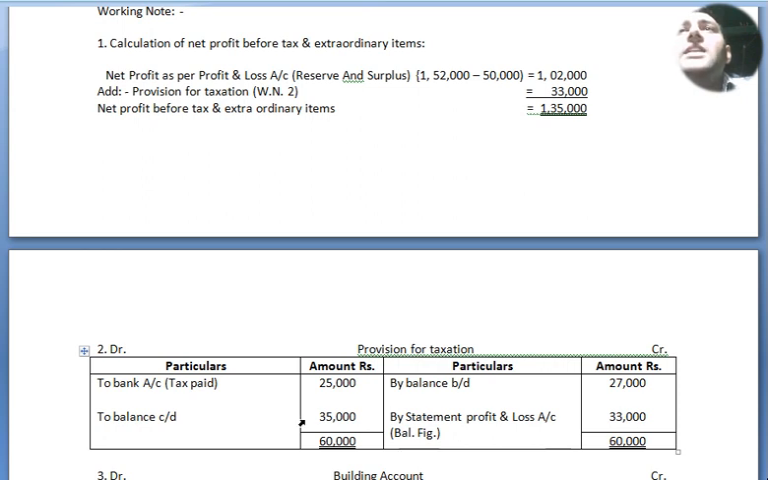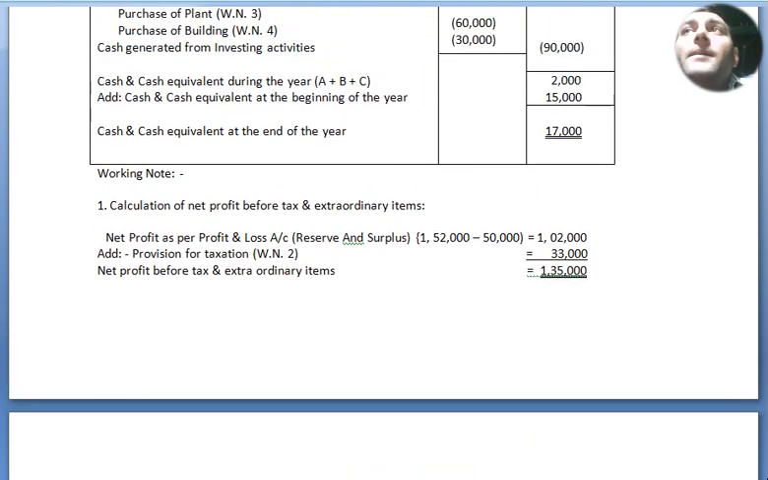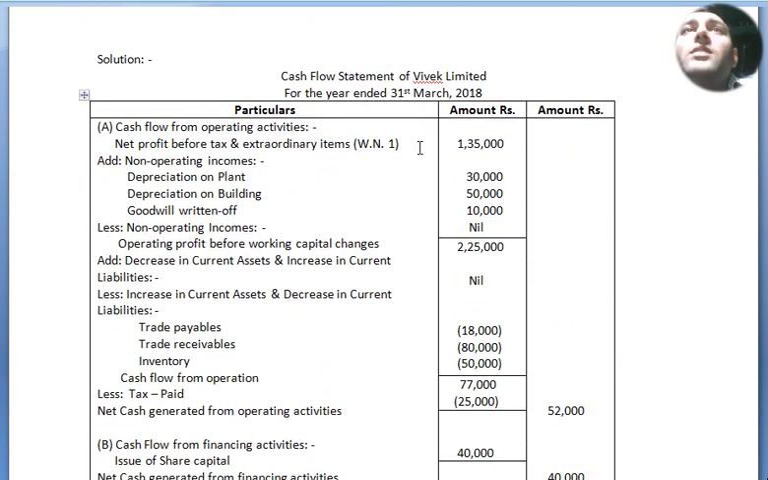How we got the 33,000? The provision for taxation we made by balance brought down 27,000 and to balance sheet 35,000. To bank account tax paid under additional information 2 we got 25,000. So total is 60,000. The difference is 33,000. That is the real provision made by the company for the profit before taxation and extraordinary items. Alright. So we have made it. So here we write 33,000 and total it 1,35,000. We got it. Net profit before tax and extraordinary items.